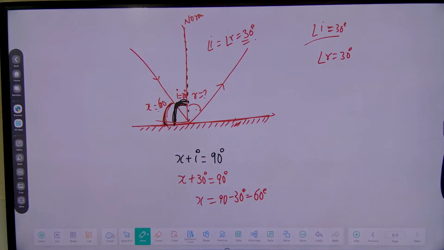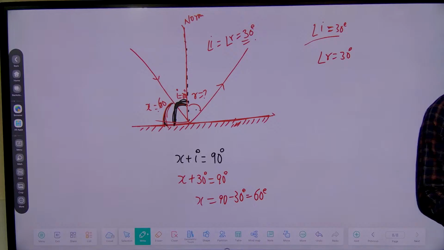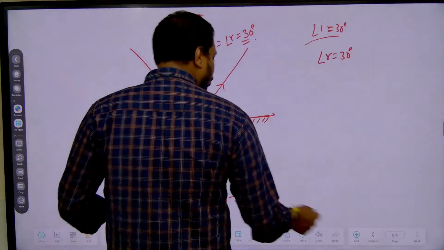Yeah, copy this diagram. Fine. Now I'll give you one more question. This time you do this, okay?